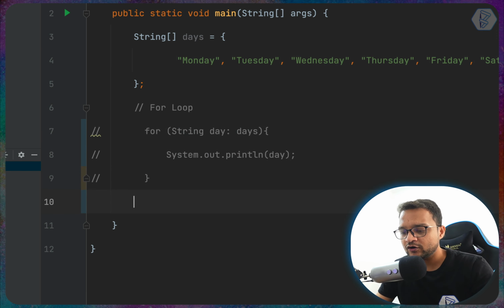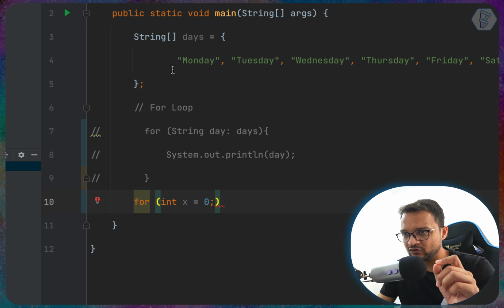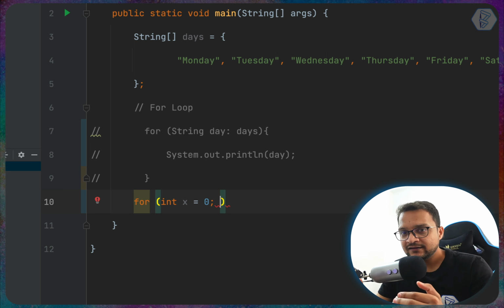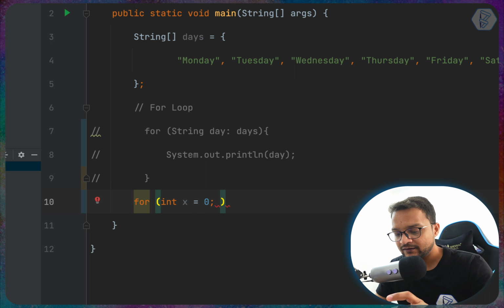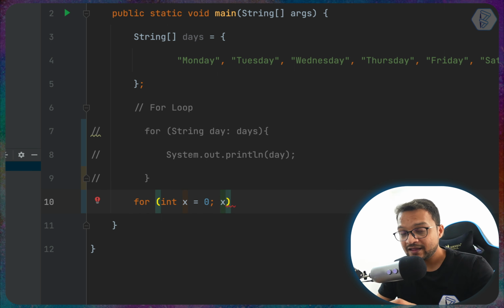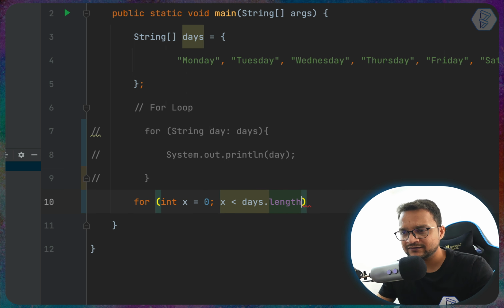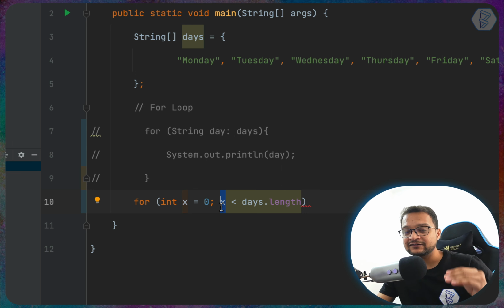But if you really want to use the old way, then we need to say that, hey, integer x is equal to 0. I'm starting with 0 because in an array the elements start with 0 index, so that's why I'm doing that. So when this for loop is going to run, how many times? Run this for loop until x is less than days dot length. So what is the length? It's going to be 7, and run it until the value of x is less than 7, that means until 6.